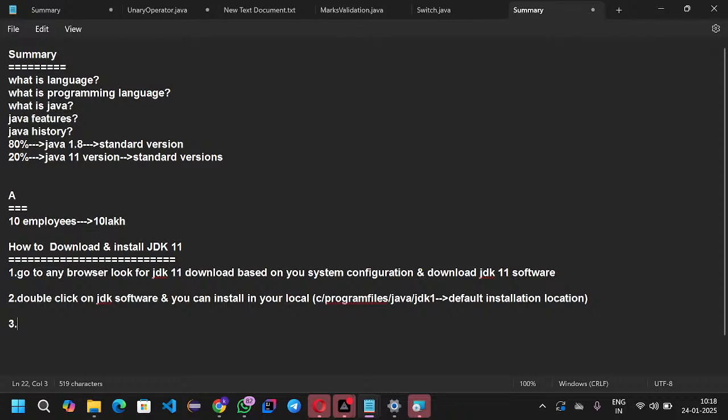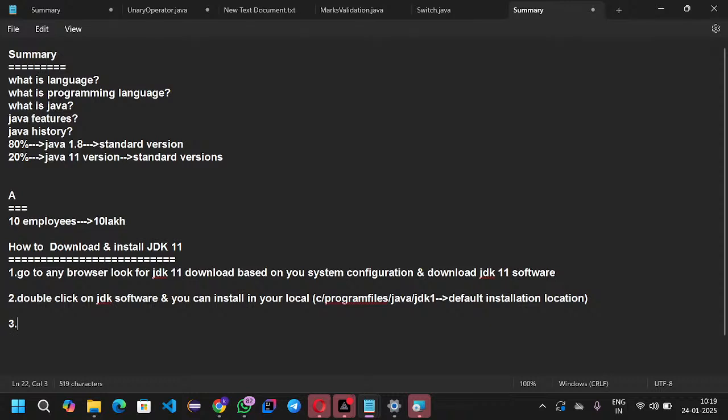Now I downloaded JDK 11 on my local machine, and it is available in the Program Files, Java, JDK location. I need to tell this to the OS.